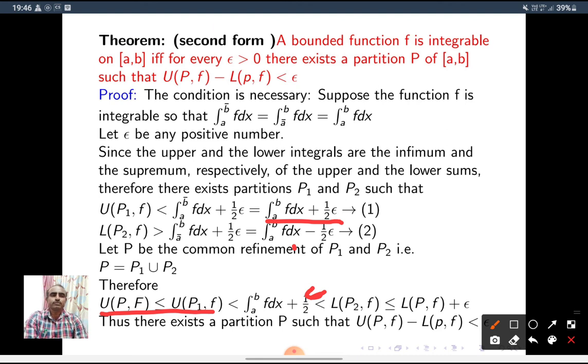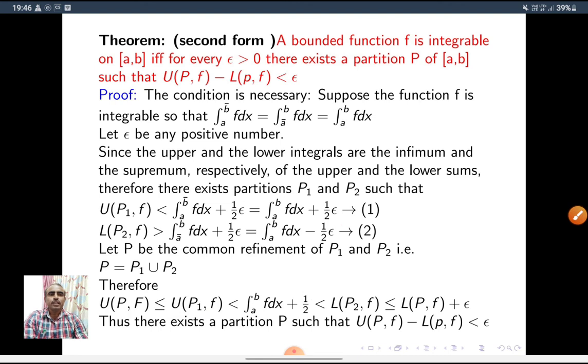We know that LP2F is less than or equal to LPF, so LPF plus epsilon. Therefore, by this inequality, UPF is less than or equal to LPF plus epsilon, and from this we write UPF minus LPF less than epsilon. Therefore, there exists a partition P such that UPF minus LPF is less than epsilon.